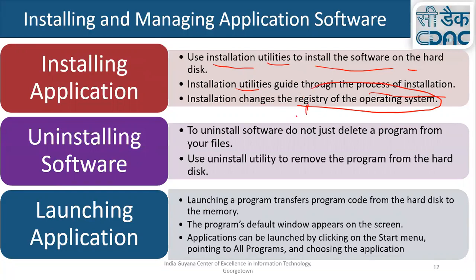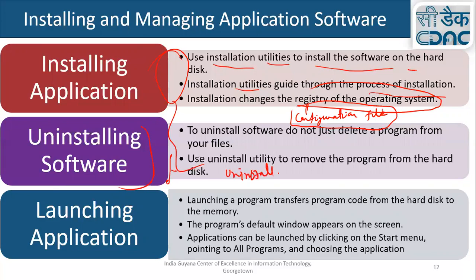Installation changes the registry of the operating system. What is the registry? The registry is the configuration file, and these are some of the most important files of your operating system. So never try to change these registry files. How to uninstall? When you install any application, it basically installs a particular file.